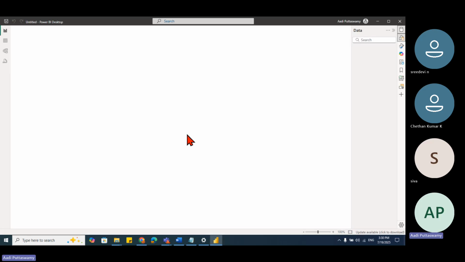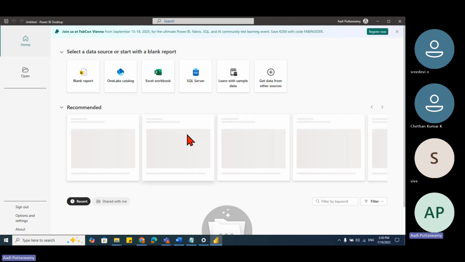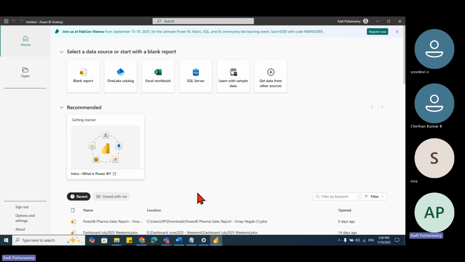Right. Okay. So this is the layout. So fine, we'll go a little slow here. This is the Power BI that I just opened. If you have an older version, it has a different layout, but now this is the latest version. You just see this. You have the layout here.